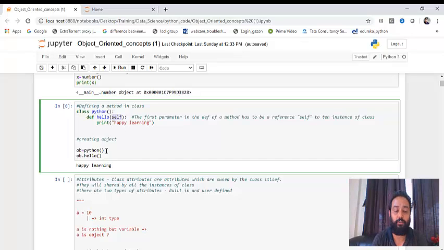Okay, so now I've created just one object. ob is equal to Python. So for this Python class, an object called ob has been created. Now I'm trying to fetch through this ob the method that has been defined in that particular class. So I'm writing ob.hello, and that will give you the output. So an object of a class can fetch the methods and the attributes of the class, let's say the employee.